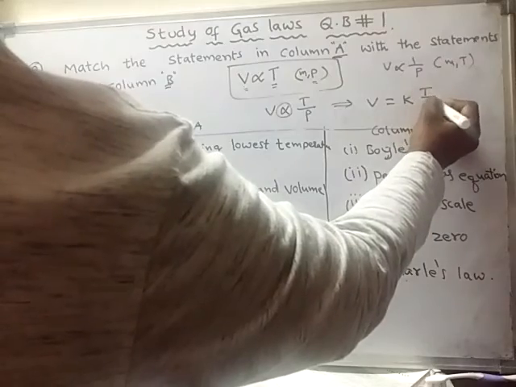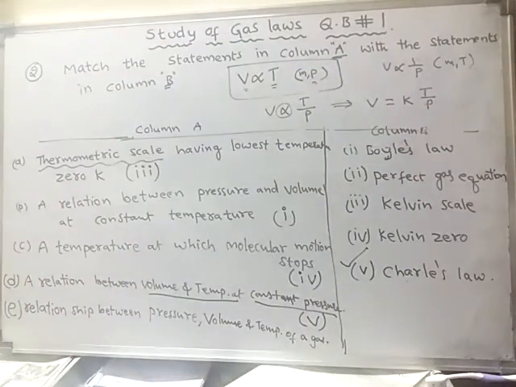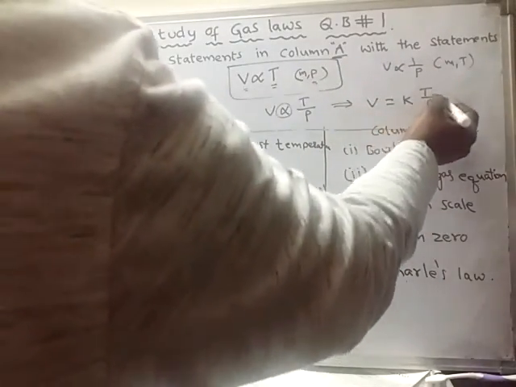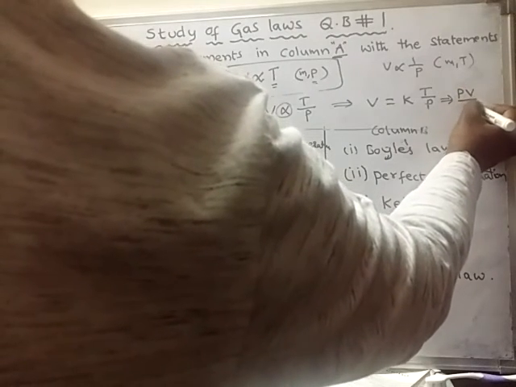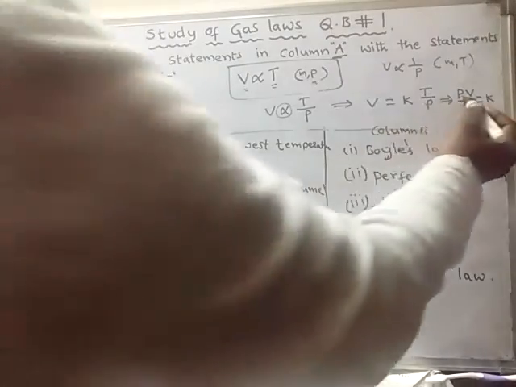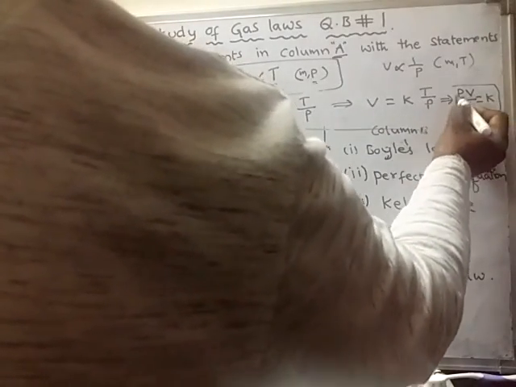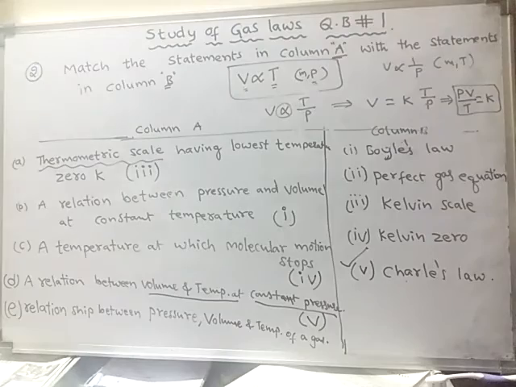V is equal to K into T by P, or else bring P this side and T also, then it becomes P into V by T is equal to constant.